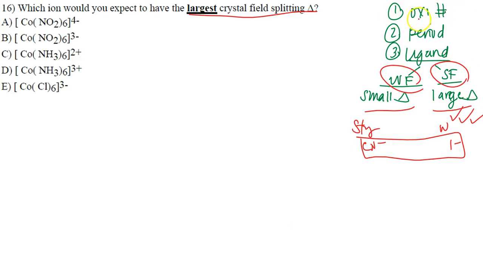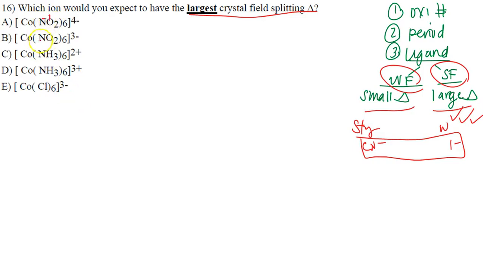The higher the oxidation number, the larger the crystal field. The higher the period, the larger the crystal field. Okay, and that's important for this question. So we're going to have our cobalt, we're going to have our NO2. I'm just going to go through and get the charge for all of these straight from the overall ligand sheet that is given in the formula sheet.